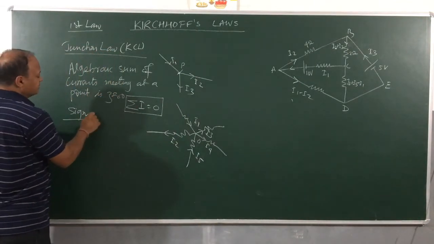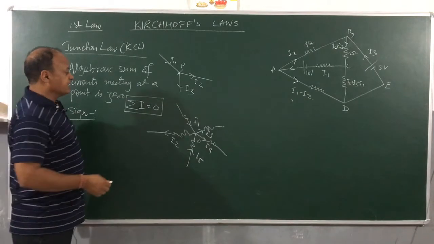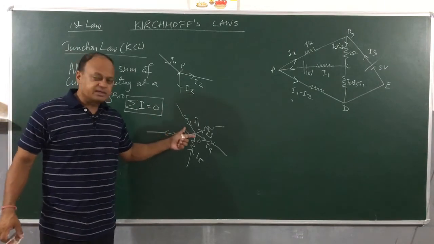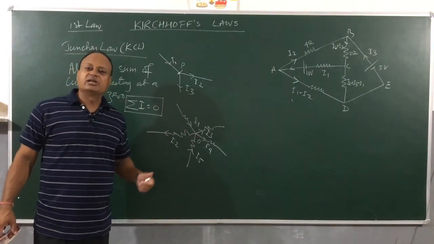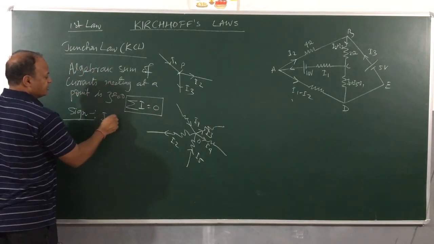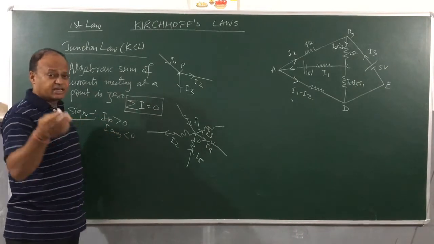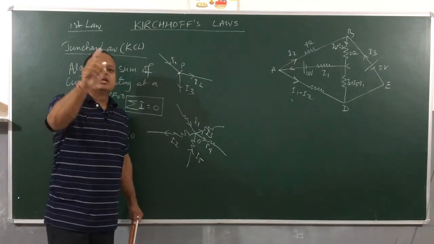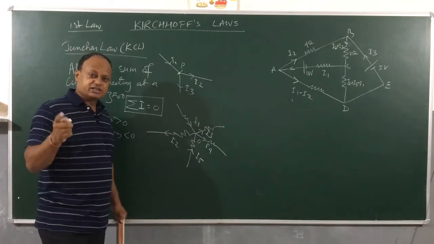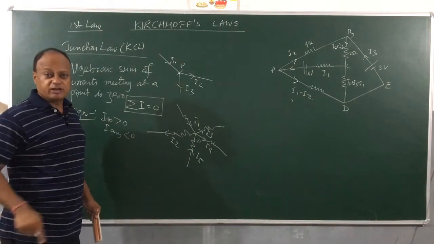You can choose the sign convention. Currents going towards the junction we take as positive, and currents going away we take as negative. You can also take away as positive and towards as negative, but please follow only one convention in a given problem. Don't change it. I am going to take current towards the junction as positive, away from the junction as negative.